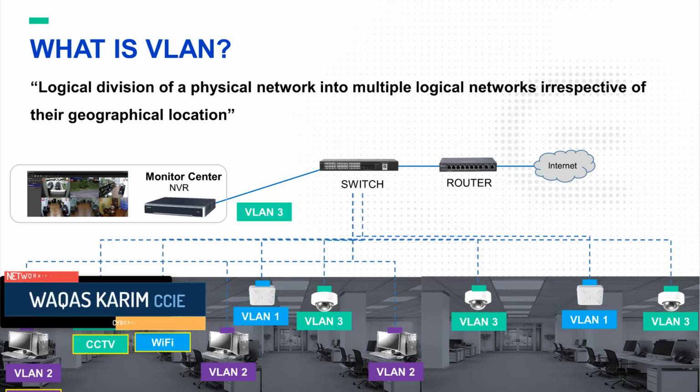So here we can see a network has been shown where we have 3 VLANs. In this type of network, using the same physical router and switch, we have separate traffic. In VLAN 1, all the Wi-Fi traffic is being transmitted. In VLAN 2, IT servers and computers, their traffic is being transmitted. In VLAN 3, all CCTV traffic is being transmitted. So these are 3 separate networks and their traffic does not mix with each other.